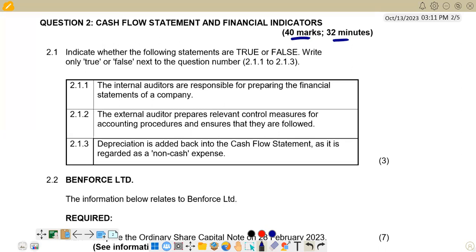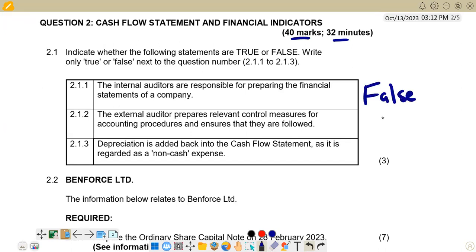So internal auditors are not responsible for preparing the financial statements. They are only there to control and make sure that mistakes are not made and internal controls are abided by. They are on a correctional mission at that company, but they will be working at that company. So this statement becomes false. The most appropriate answer there is false.